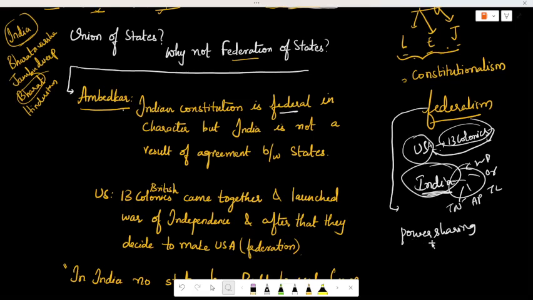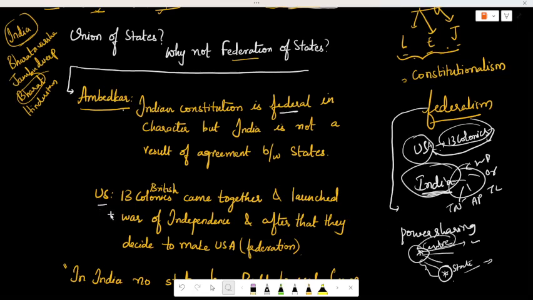If you give power to only a single person, they cannot handle the country efficiently. Centralization of power should not be there. So power is shared between the center and the states. The central government should do certain works, the state government should do certain works, and only this is called federalism. And the word union tells that it is the central government.